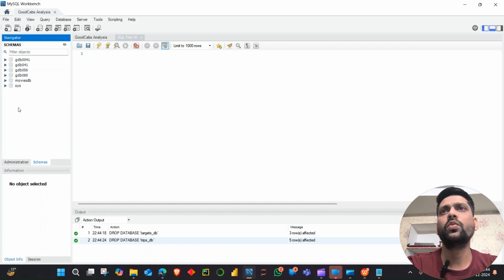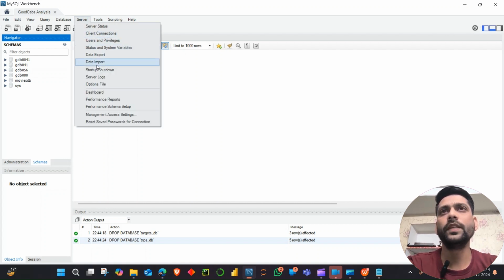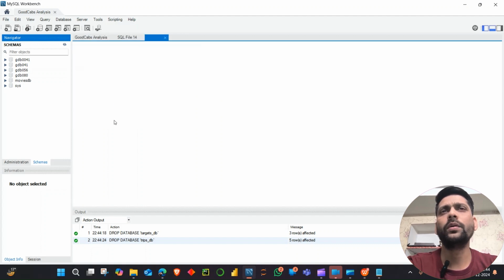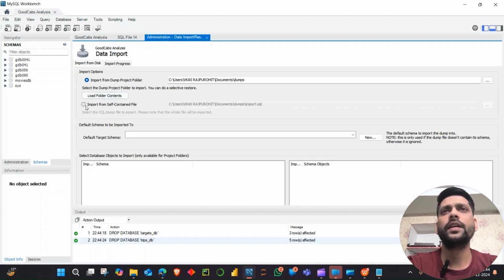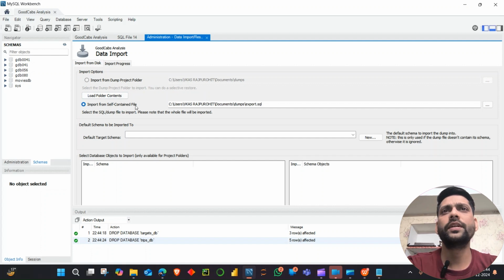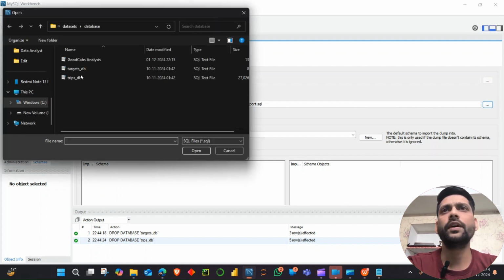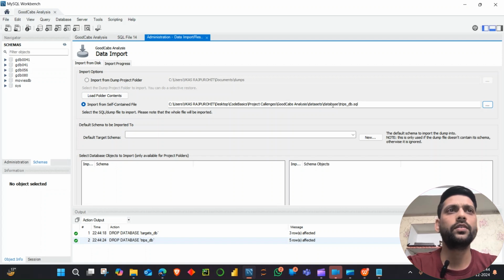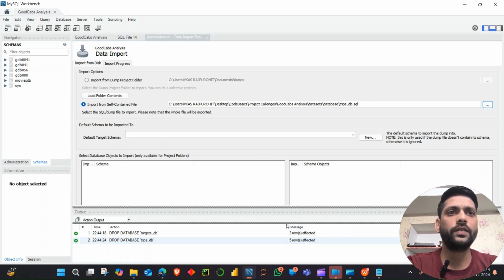Okay, so now to load your data in MySQL, you just need to go to Server, then go to Data Import, and click on Import from Self-Contained File. We just need to give the file path where our files are located. So these are our files, so I will click on this. I will load one by one, and click on start.